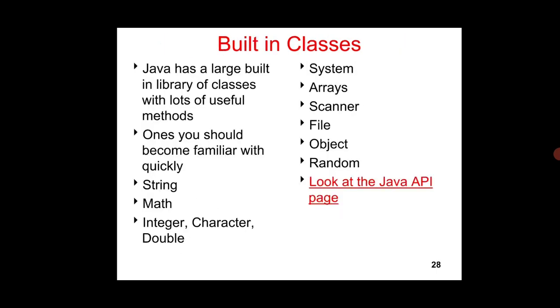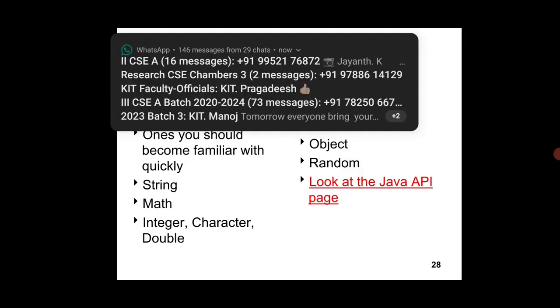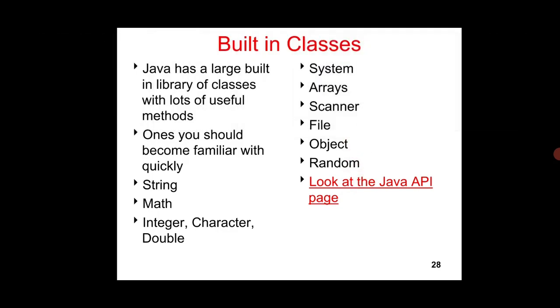Next, these are the built-in classes. We have built-in classes like System, Array, Scanner. Scanner is used for getting values from the user. File can create a file, and we can create objects. Then the System class provides input and output methods. Then we have built-in classes like Integer, Character, Double, Math, and so on.